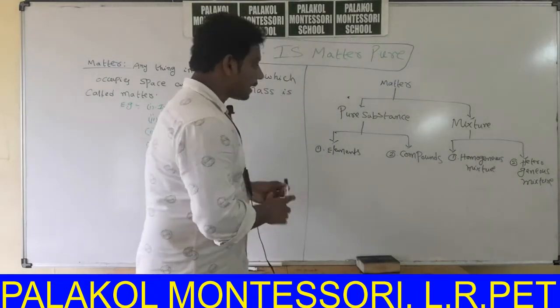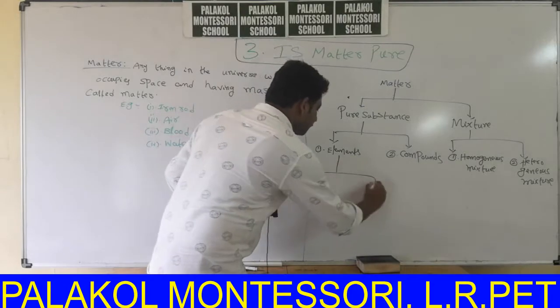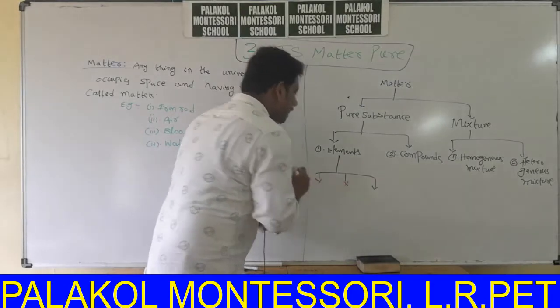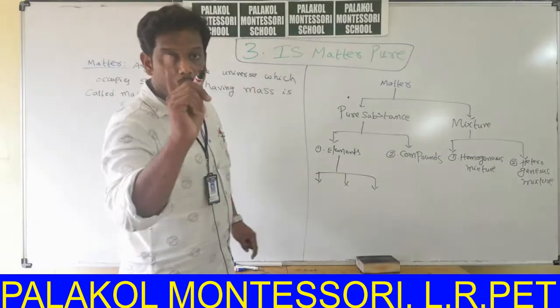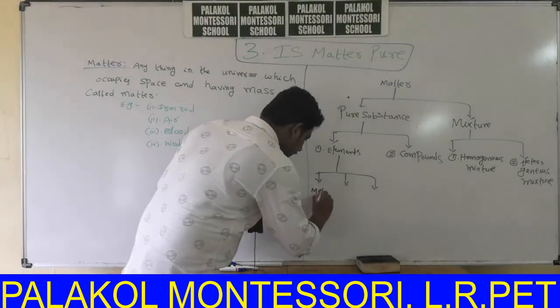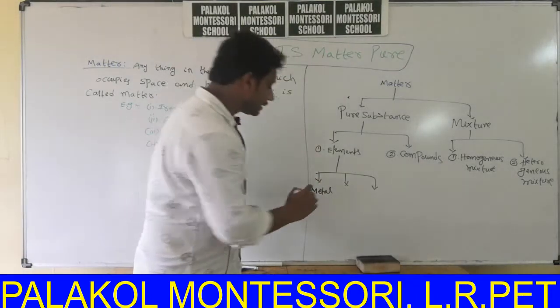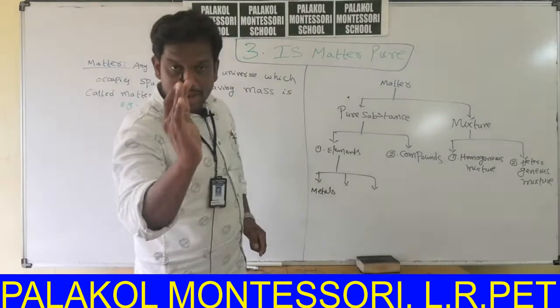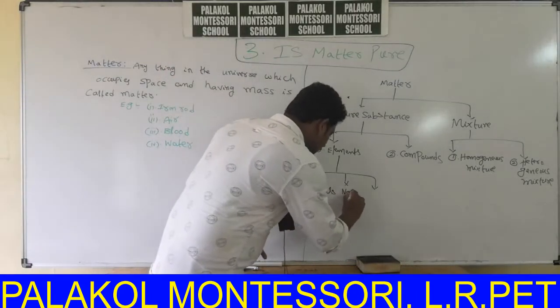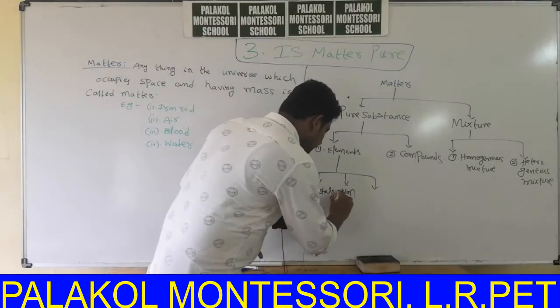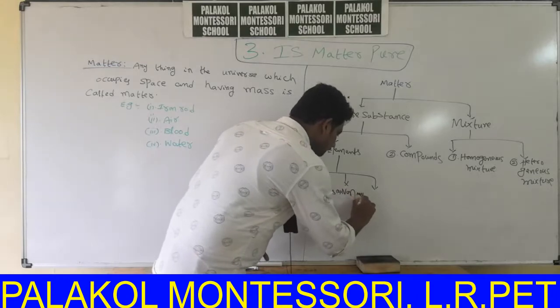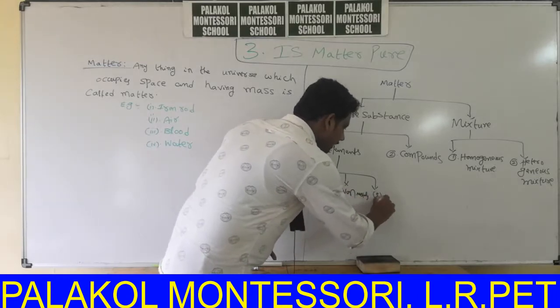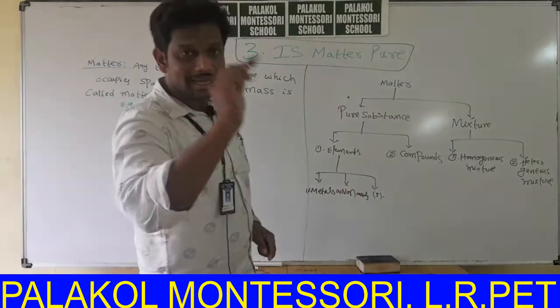Again, elements are classified into three types. One is metals, second is non-metals, and third is metalloids.